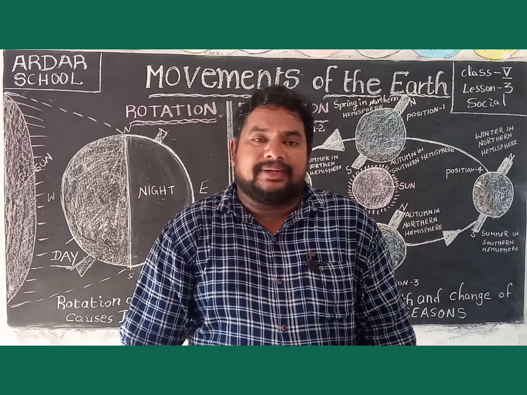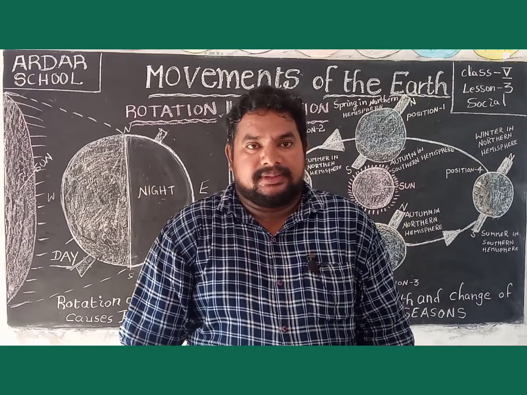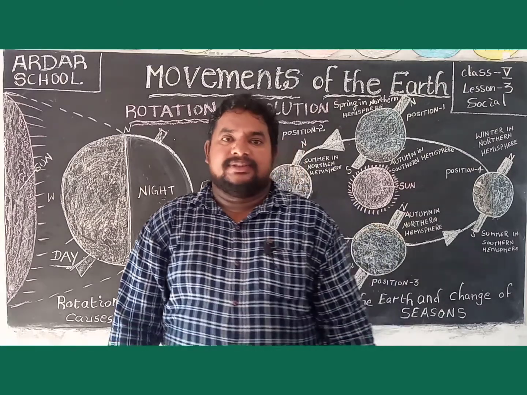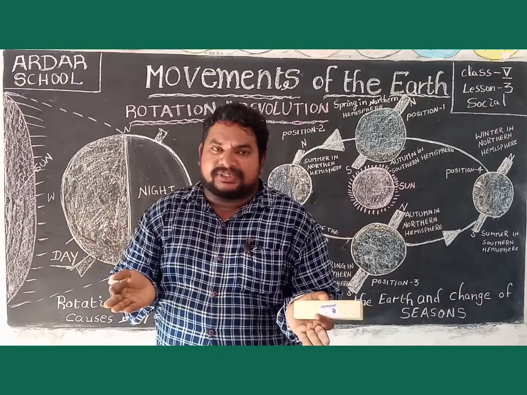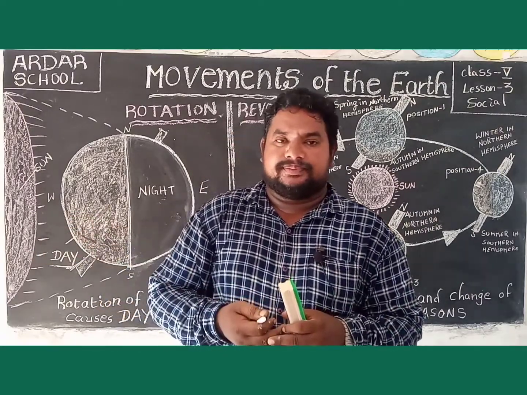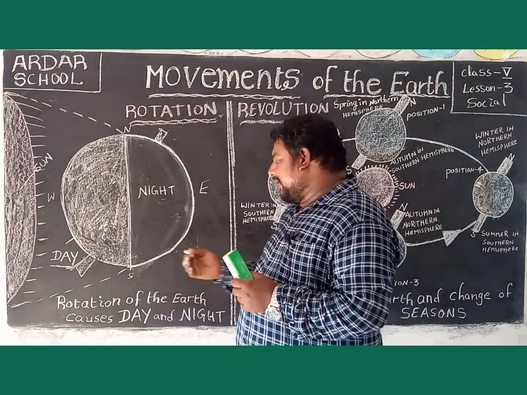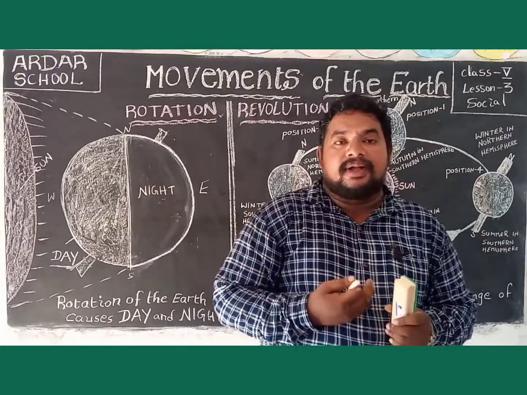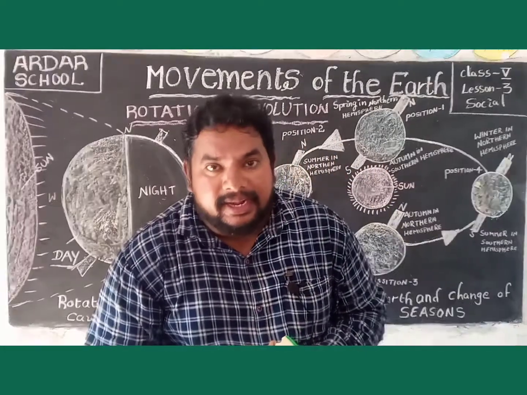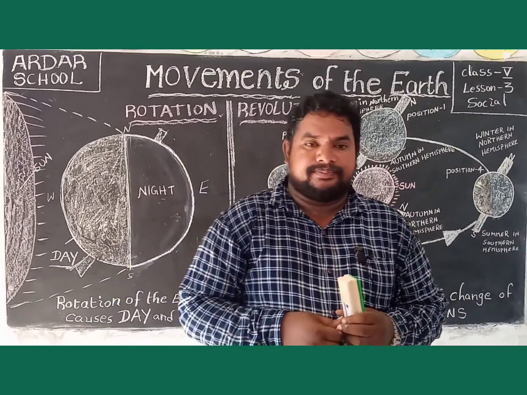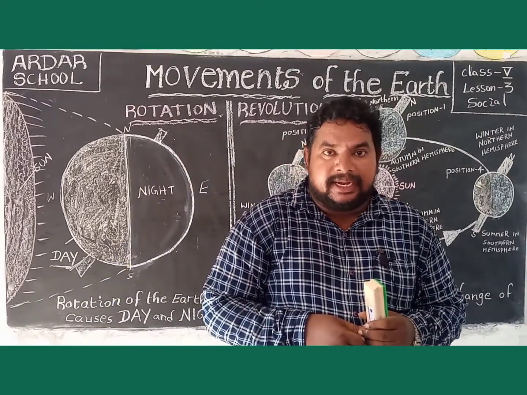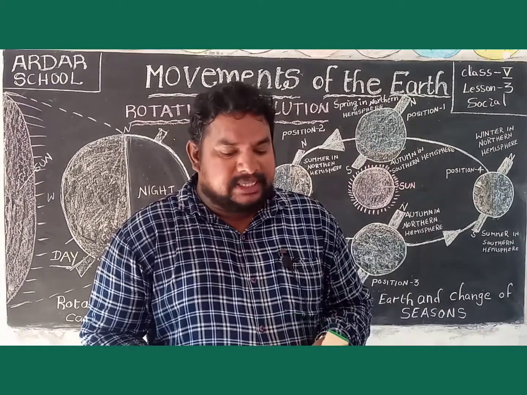There is no sunlight there, so that place is very dark. The dark place is called night. So the rotation of the earth causes day and night.